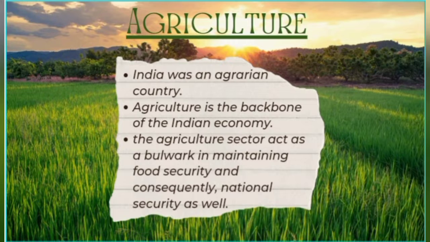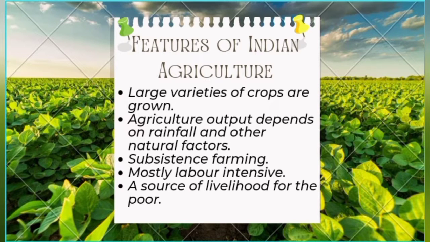Then the features of Indian agriculture. Large varieties of crops are grown in India, like wheat, maize, pulses, etc. Agricultural output depends on rainfall and other natural factors. Which are these natural factors? These natural factors are droughts, storms, floods, such natural calamities.